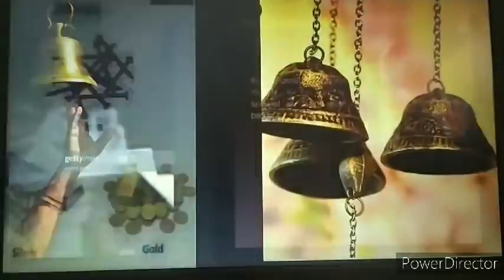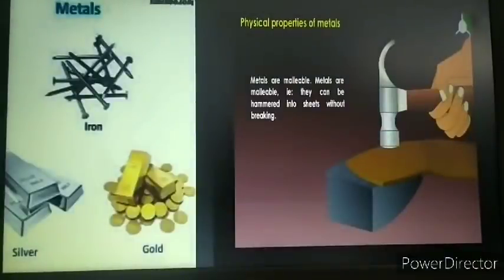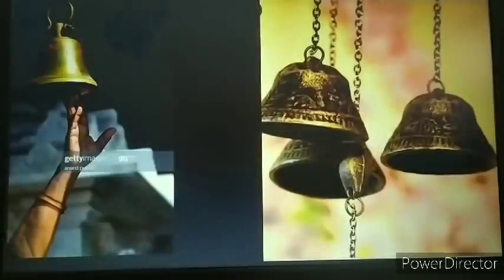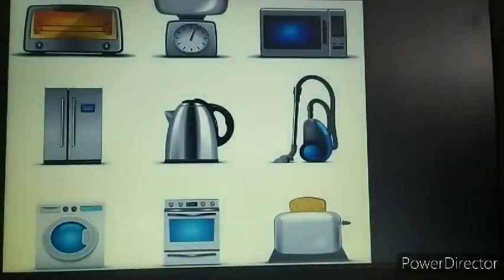Then let's recap what we have discussed in the properties of metals. Metals are malleable as well as ductile. That means metals can be drawn into sheets and it can be drawn into wires. The second property we have discussed is metals, they produce particular sound when struck to a hard surface. Then we have discussed that metals are very good conductors of electricity and also good conductors of heat.